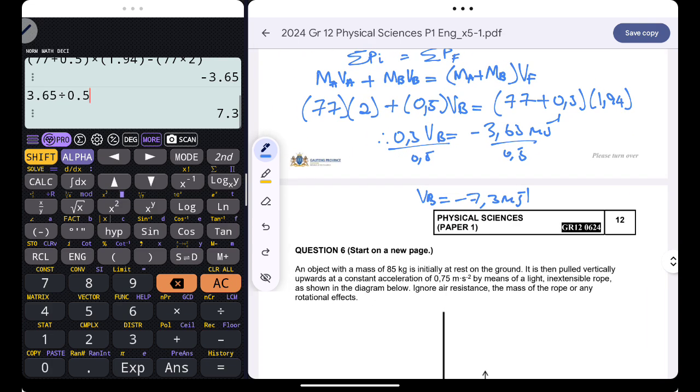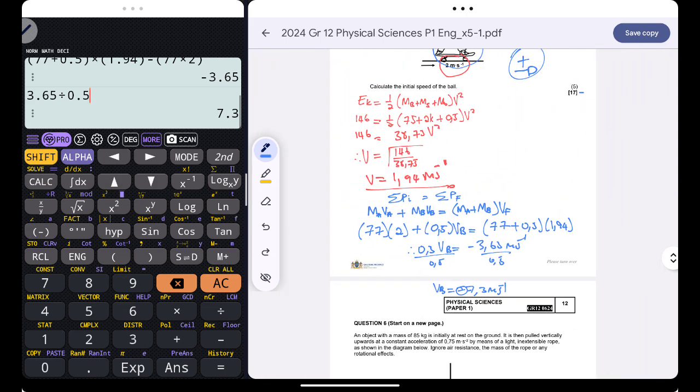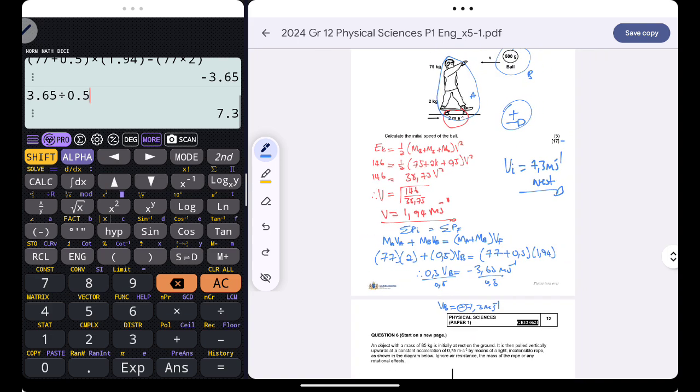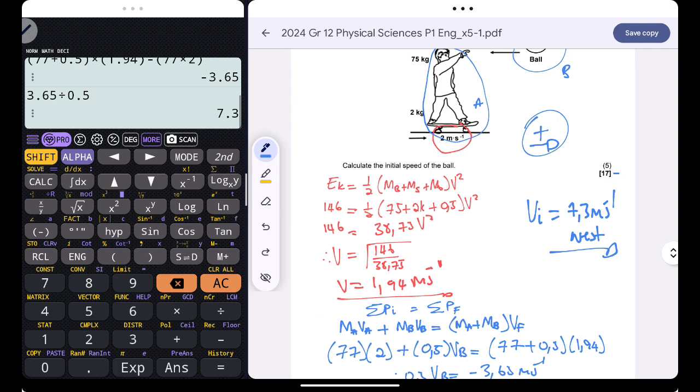Yes, I was expecting to find a negative velocity since the ball was thrown towards the west. So the initial velocity of the ball is just 7.3 meters per second west. That's how, guys, you're supposed to tackle this question. So please do stay tuned and wait for more videos. Thank you.